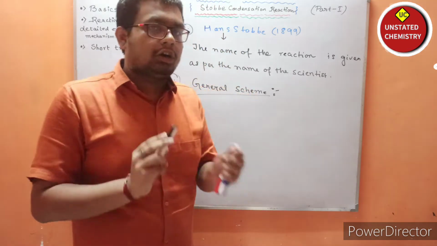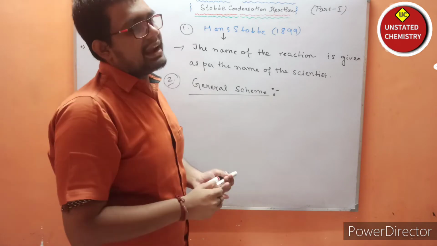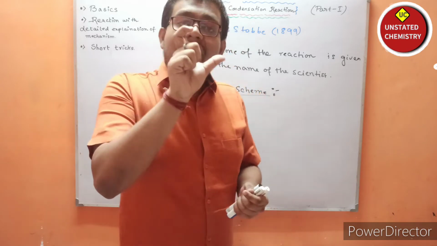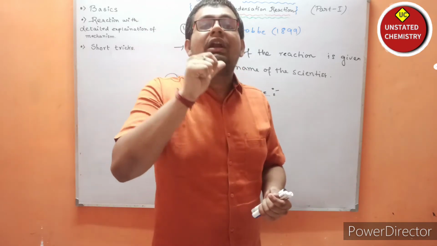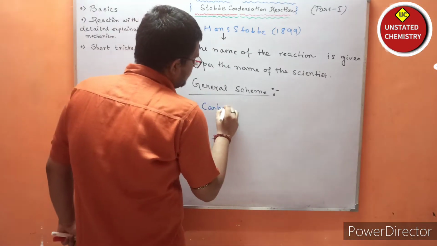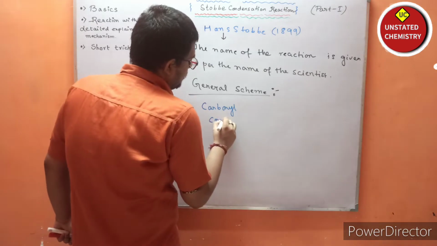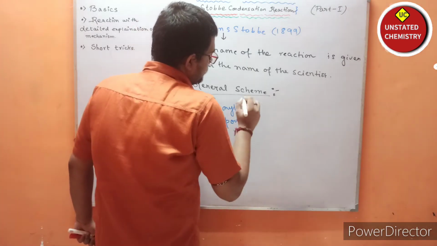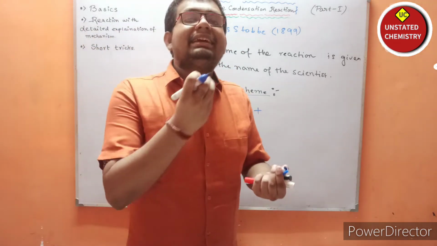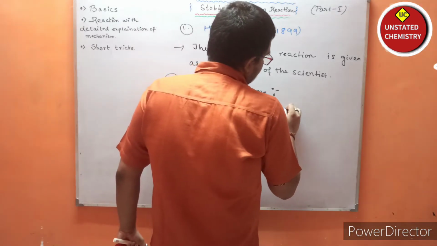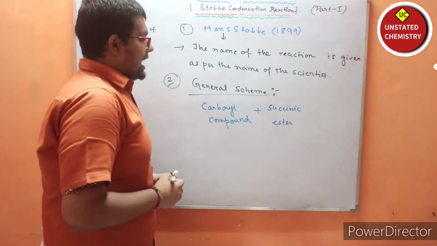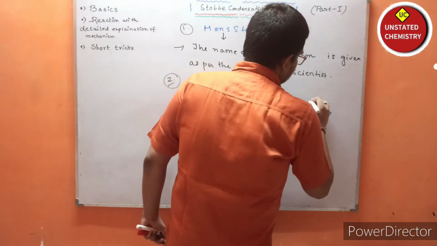By the help of this general scheme, you can identify whether a reaction is the Stobbe condensation reaction or not. For the Stobbe condensation reaction, we have to take a carbonyl compound, which you know can be an aldehyde or a ketone. First write that we take a carbonyl compound, and with it a succinic ester, and a base.